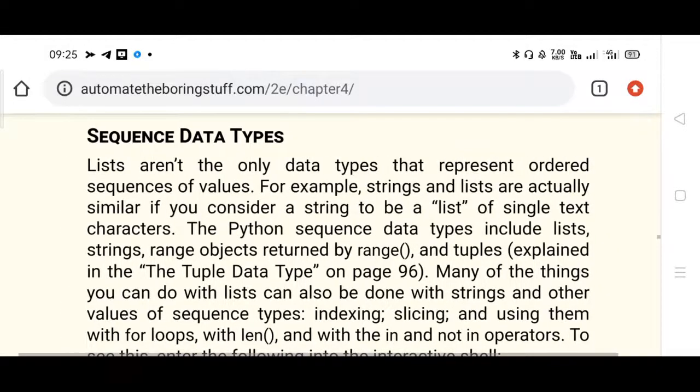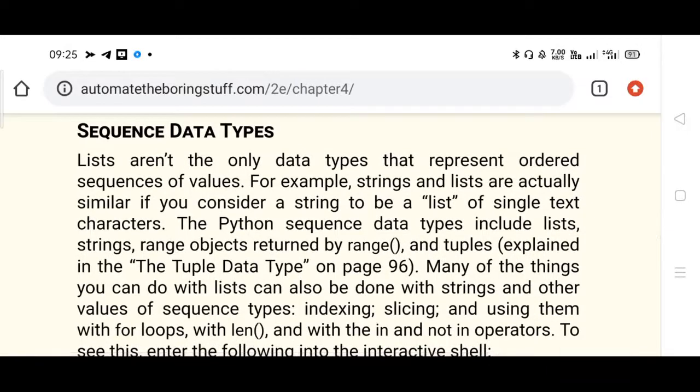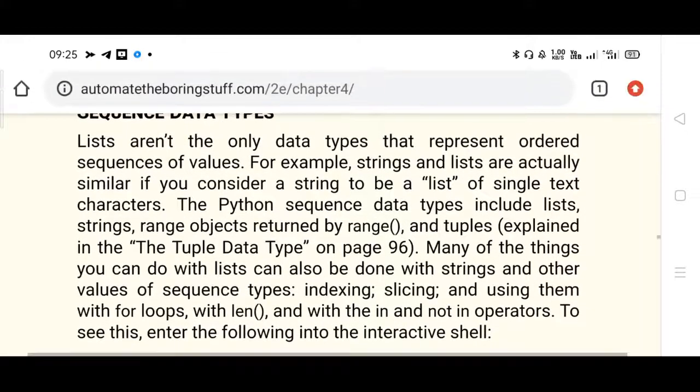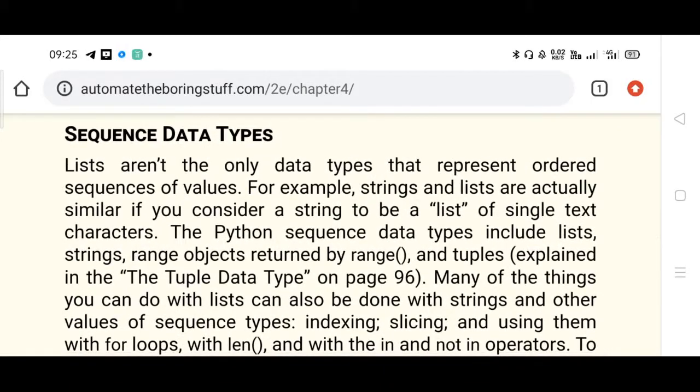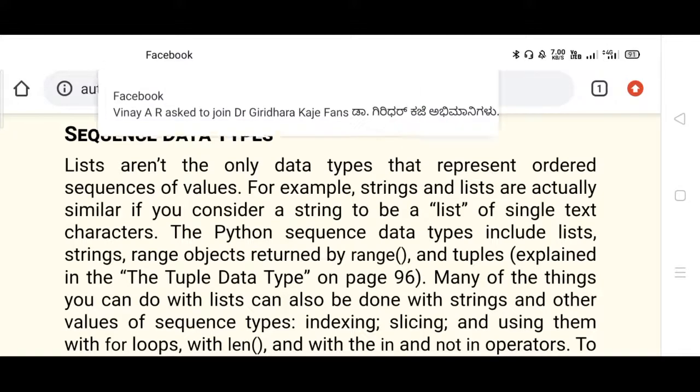So next is about sequence data types. Lists are not the only data type that represent the ordered sequence of values. For example, string and lists are actually similar if you consider a string to be a list of single text characters. The Python sequence data types include list, string, range object returned by a range function, and tuples.